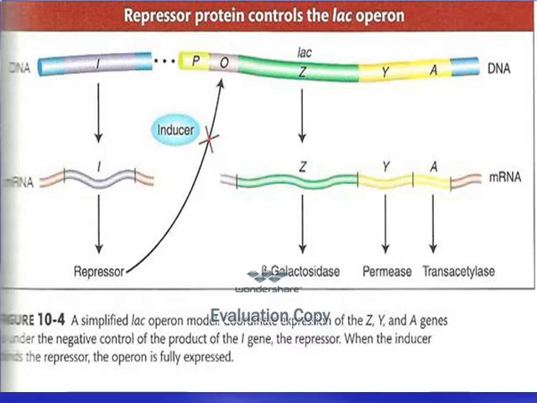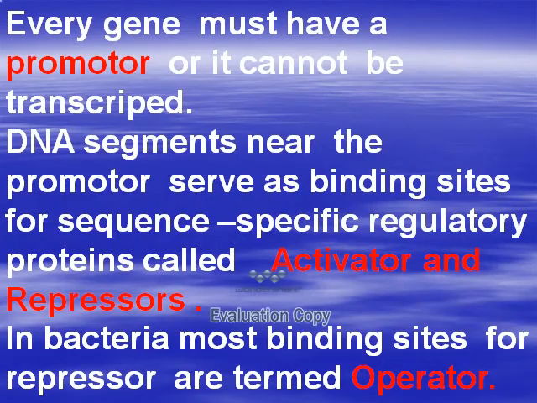And this is the promoter site with the yellow color and the operator site with the purple color. Every gene must have a promoter site or it cannot be transcribed. The DNA segment near the promoter site has binding sites called activator protein and repressor protein. In bacteria, most binding sites for repressor protein are called operator.